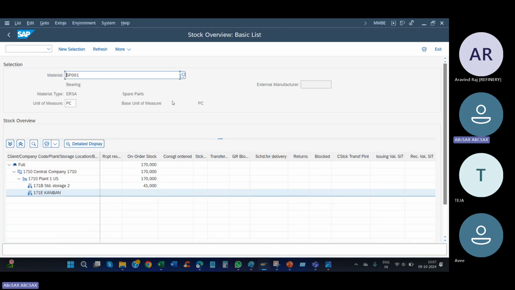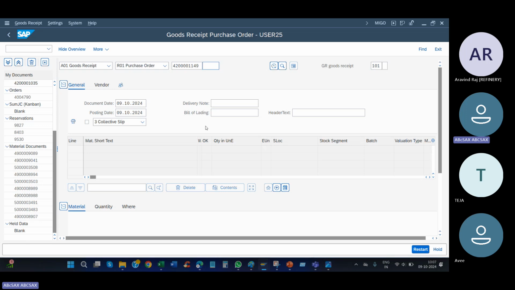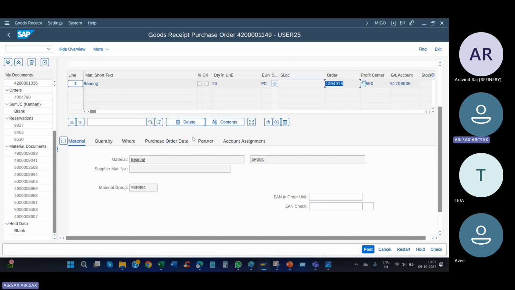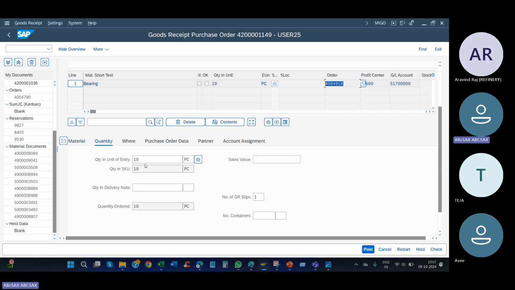Maybe no line item. So press enter. Good. This is the material. I need 10 quantity. So this is your order number. Come down. If you want to reduce the quantity, you can reduce. I want 8 quantity, 7 quantity, you can take. Or keep 10 also, no issues. Press enter. Check.